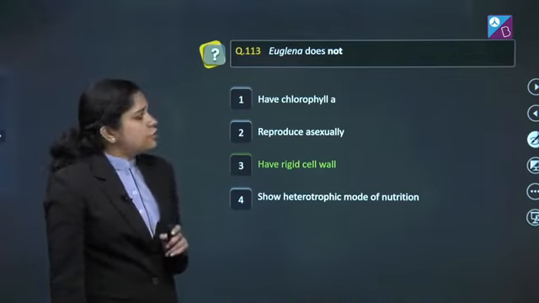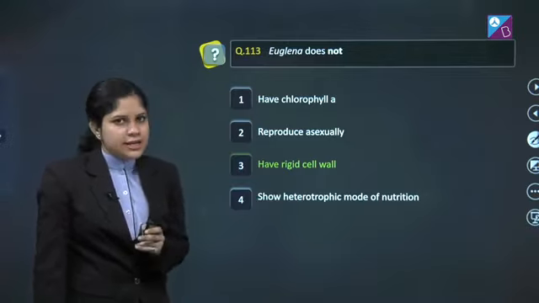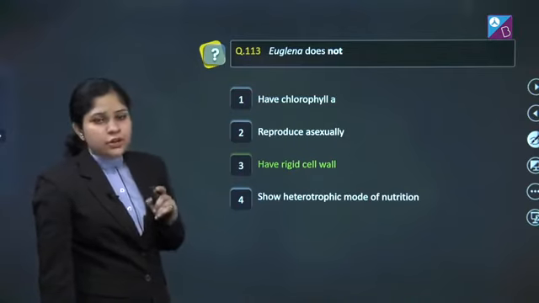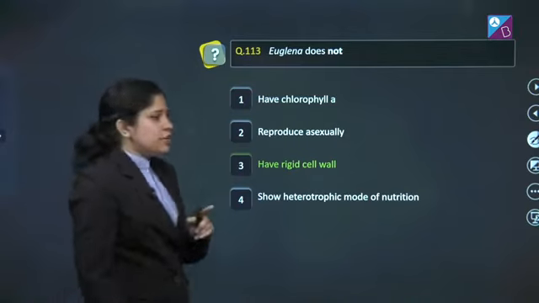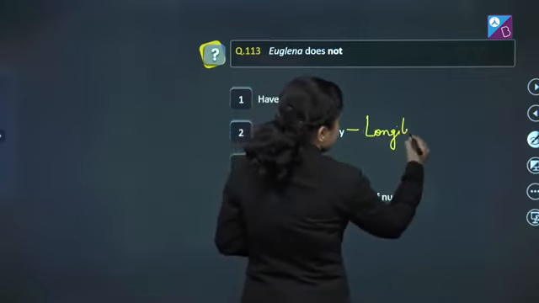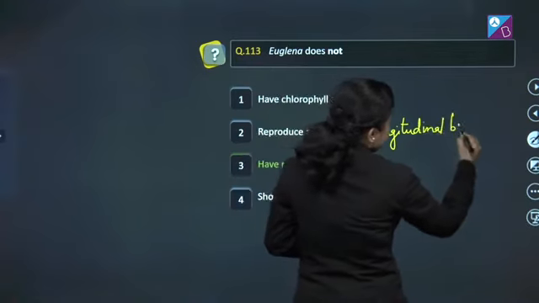First, have chlorophyll A. They do have chlorophyll A and it is the major photosynthetic pigment. Second, reproduce asexually. Euglena reproduces asexually by longitudinal binary fission.